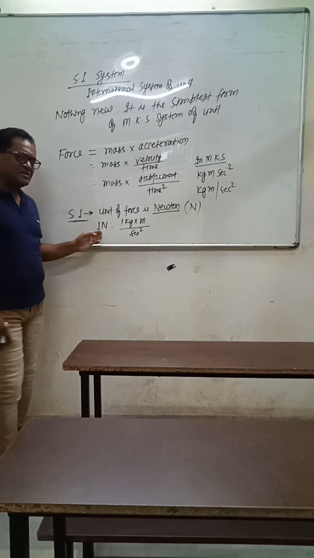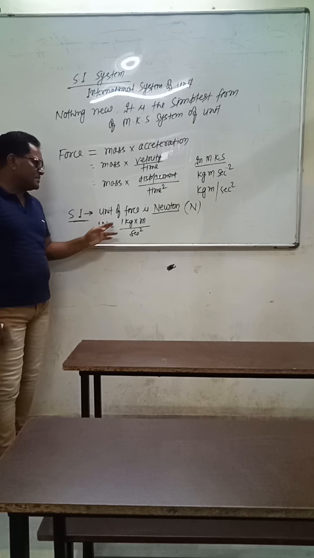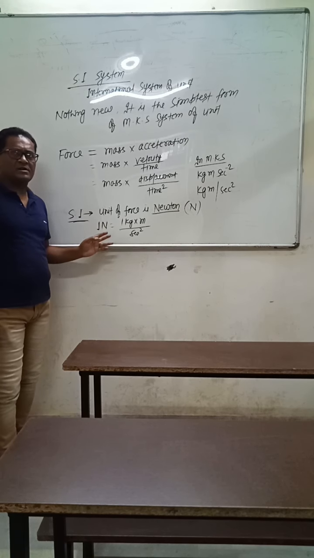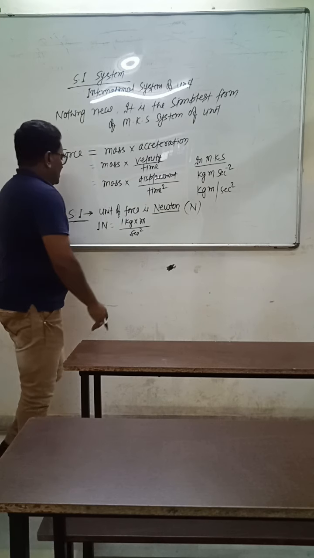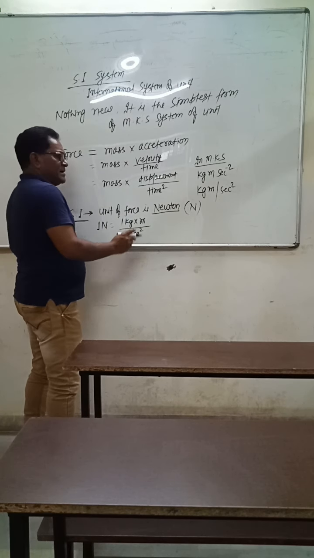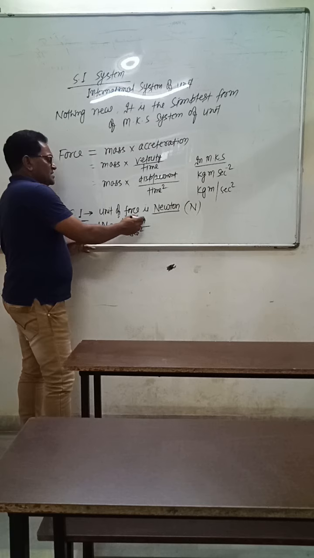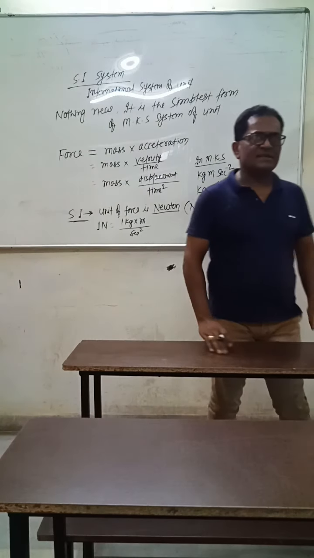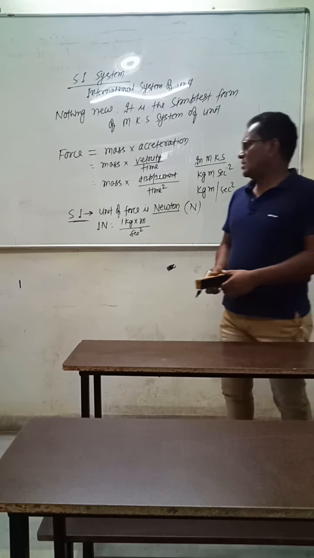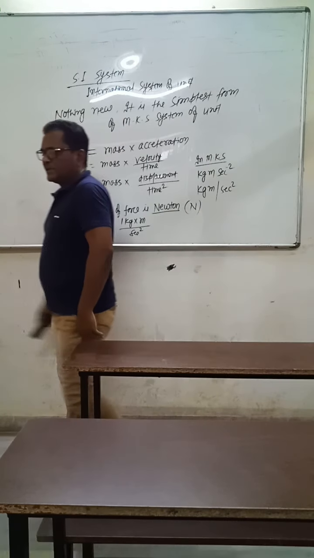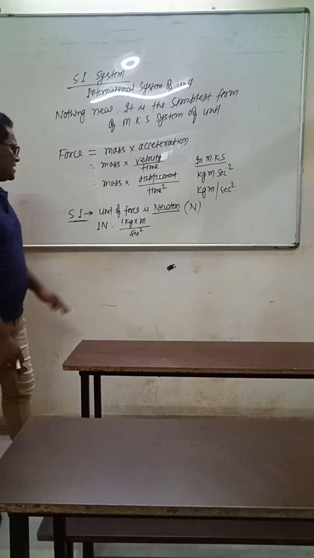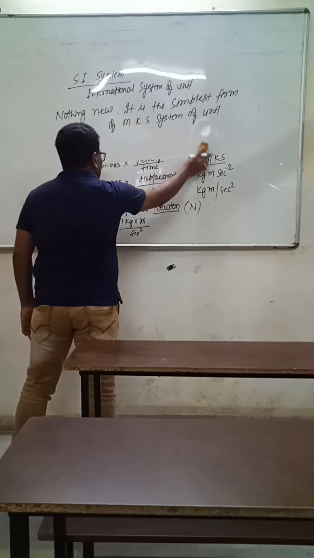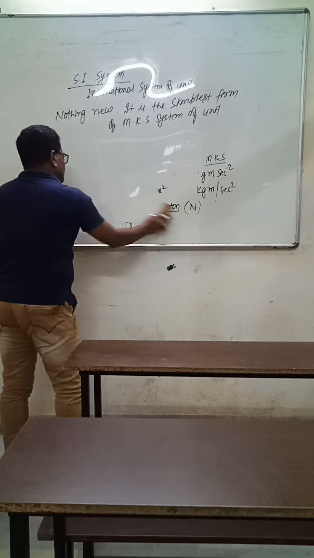So the SI system is nothing new. It is the simplest form of the MKS system of unit. Suppose the standard name for 1 kg meter per second square is called Newton. So in the SI system the unit of force is Newton, whereas in the MKS system the unit of force is kg meter per second square. Let us see another example.